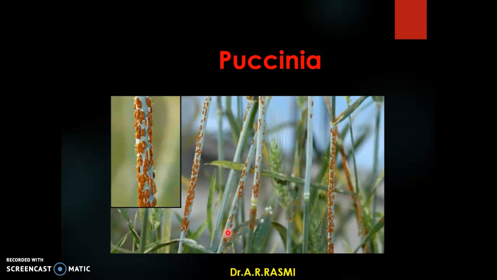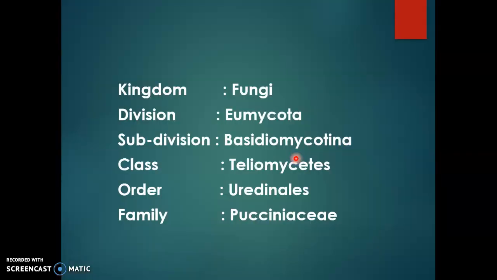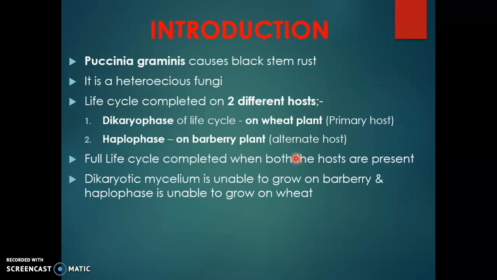Dear children, today we are discussing another basidiomycete fungus, that is Puccinia. It comes under the kingdom Fungi, division Eumycota, subdivision Basidiomycotina, class Teliomycetes, order Uredinales, family Pucciniaceae. Puccinia graminis causes black stem rust.